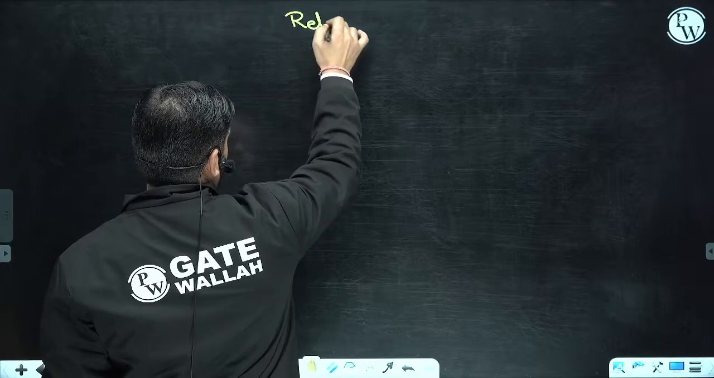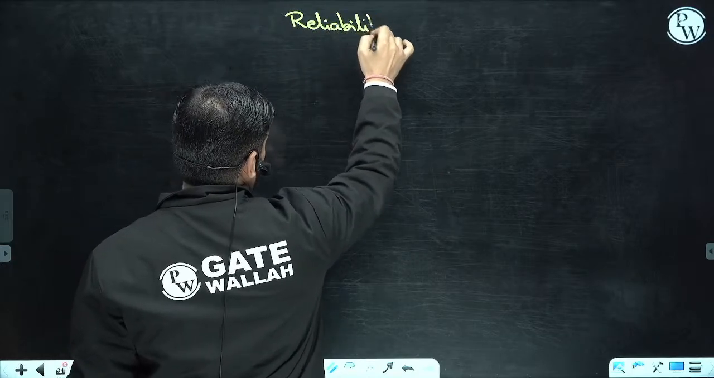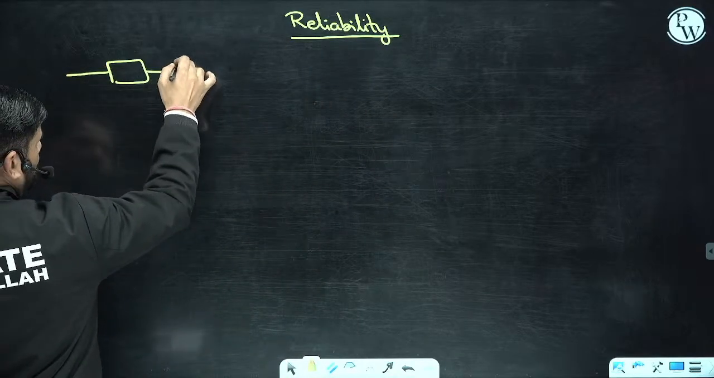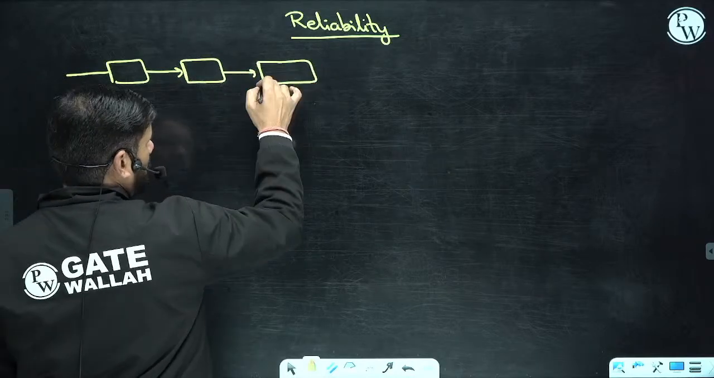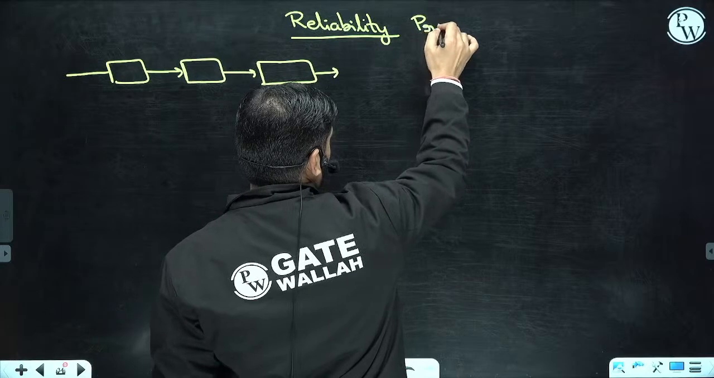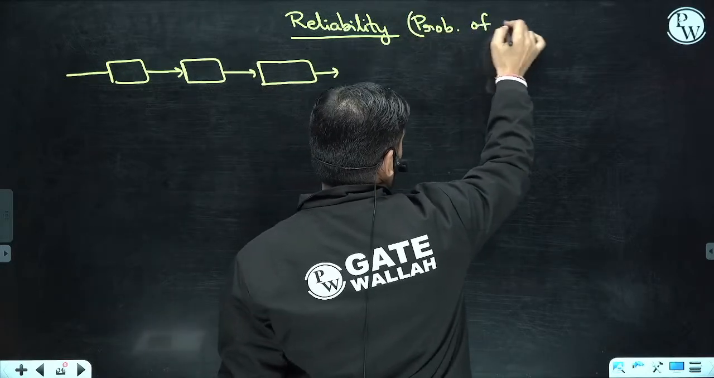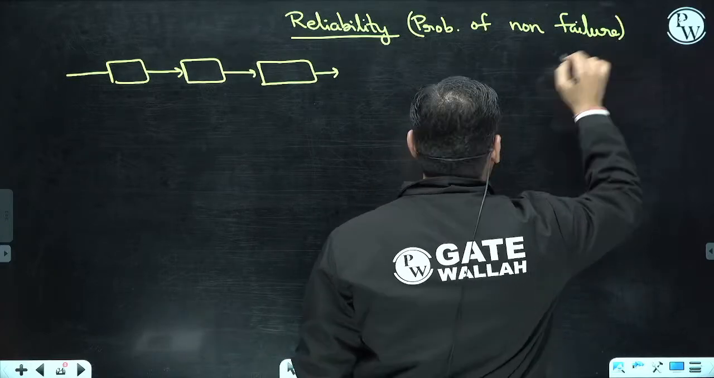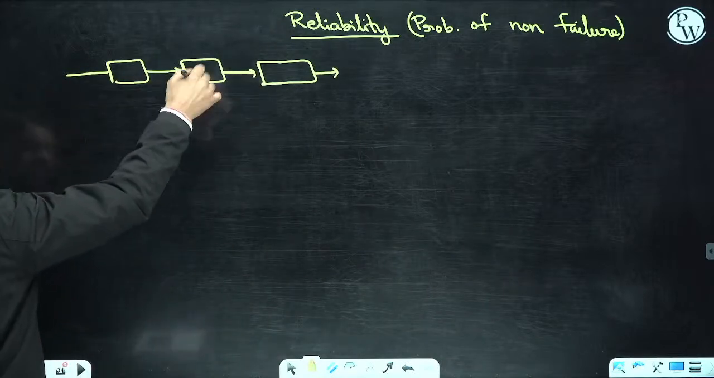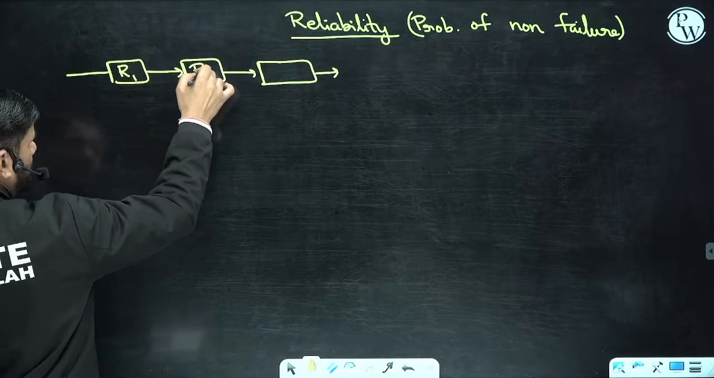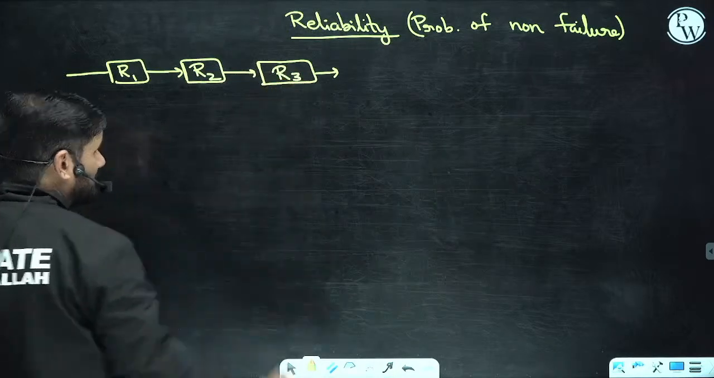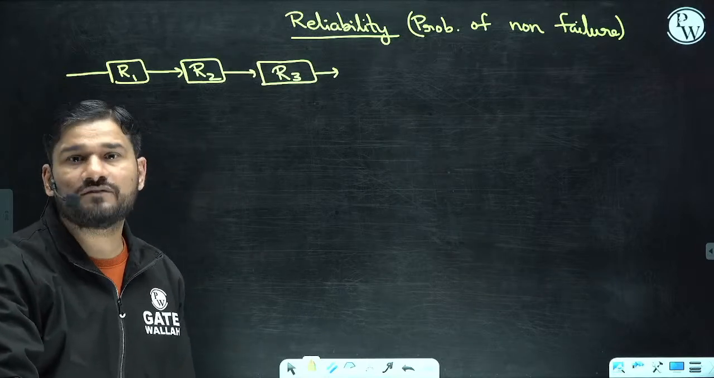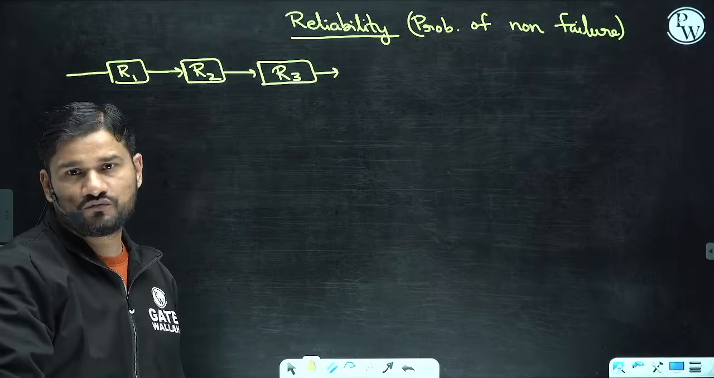Let's say this is reliability. Suppose we have 3 elements connected. What is reliability? Reliability is the probability of non-failure of the system. Non-failure means the system is not going to fail. Please remember, this is the whole system of 3 components. Component 1 has reliability R1, this is R2 and this is R3. If any one fails, the system is going to fail. So everyone has to work if the system has to work.